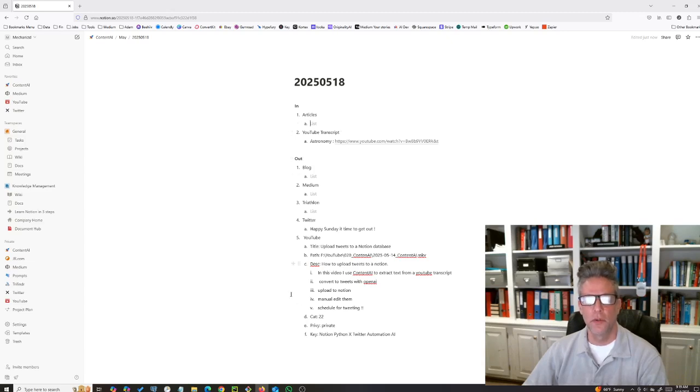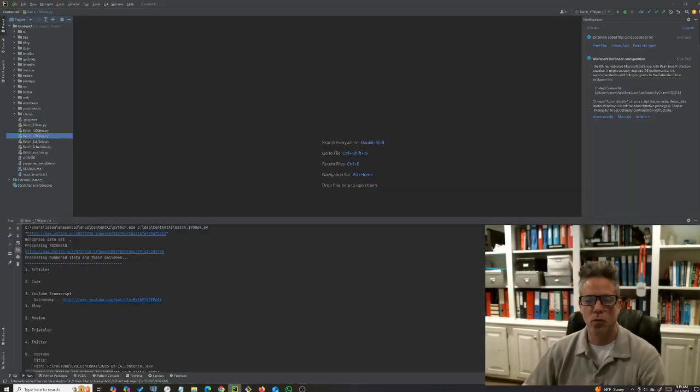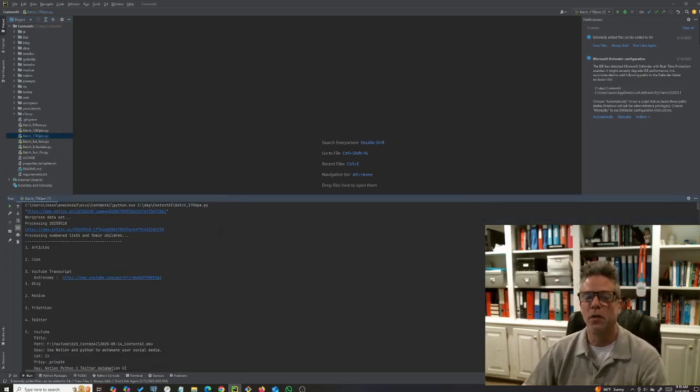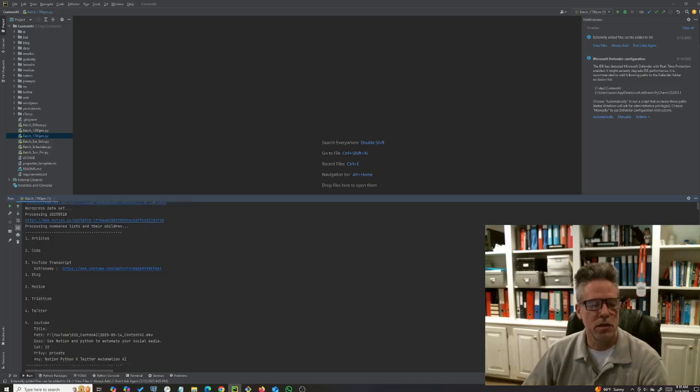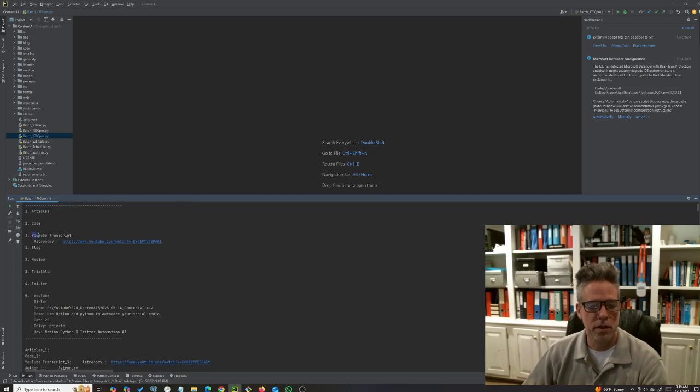What this is going to do, let's just take a look at the code. Now, I'm going to run this program already, okay? And I'm just going to show you the code. If you downloaded this, installed it, connected it to your Notion, when this batch runs, you can see that it scans the Notion page, okay? It parses these different sections. So here, when it reads this thing, it's found this, okay?